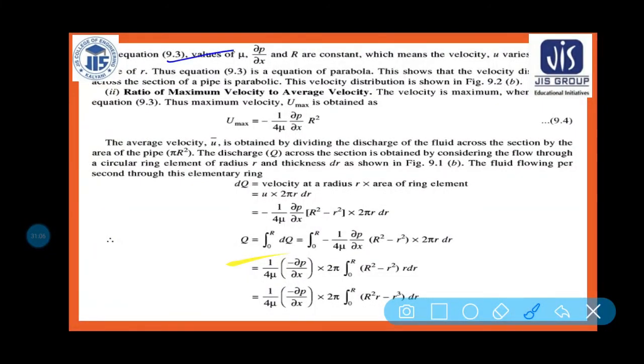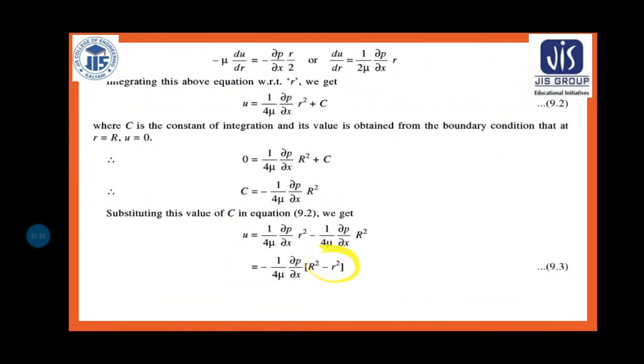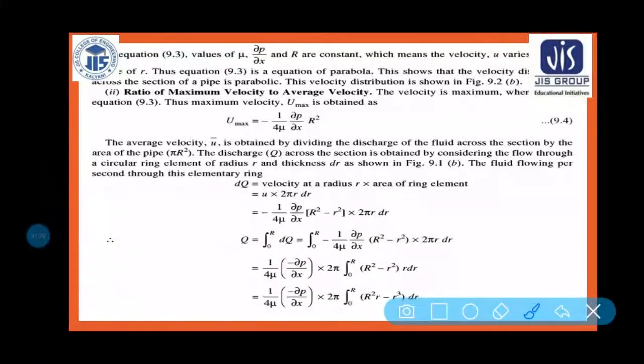In equation 9.3, the values of mu, del p by del x and R are constant. Am I right? It is constant, no? Which means the velocity u varies with the square of the radius. So you can easily see that it is varying with the square of the radius. So u is proportional to r square. Equation 9.3 is the equation of a parabola. Am I right? What is the equation of a parabola?